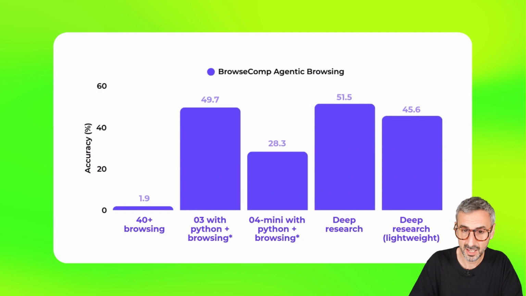This next slide and this chart compare the accuracy of the different models of OpenAI. We can see the deep research full model, which has the highest accuracy, and then the deep research lightweight model that is slightly below the full model, but still very good. For comparison, we have the O3 model with Python and browsing ranking very high as well. So we have good reasons to believe that this deep research full model is actually a version of the O3 model.